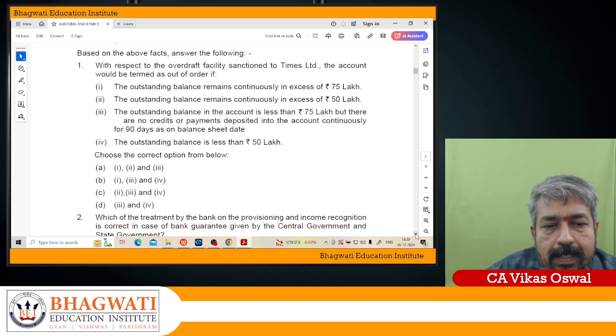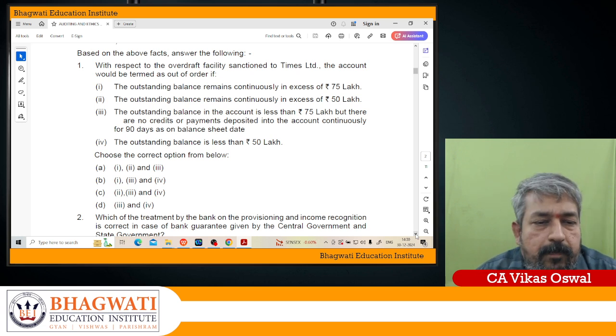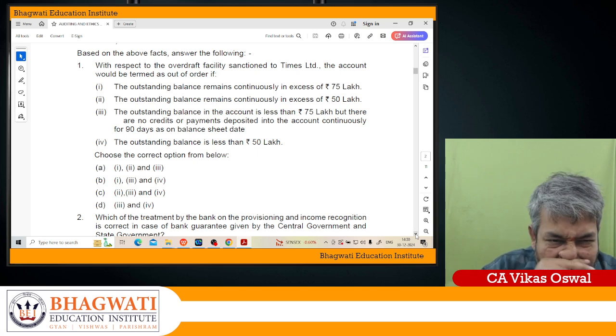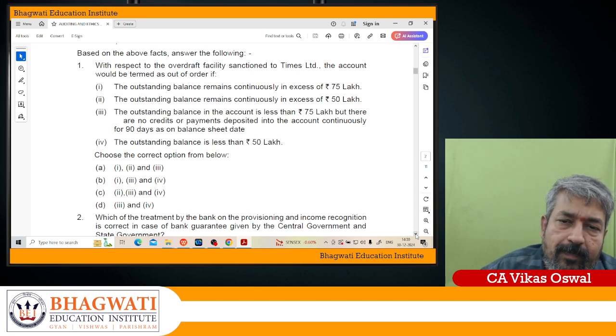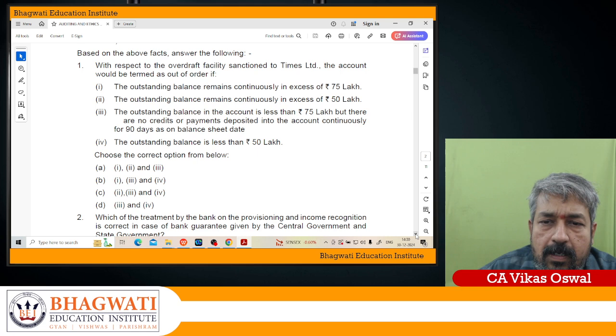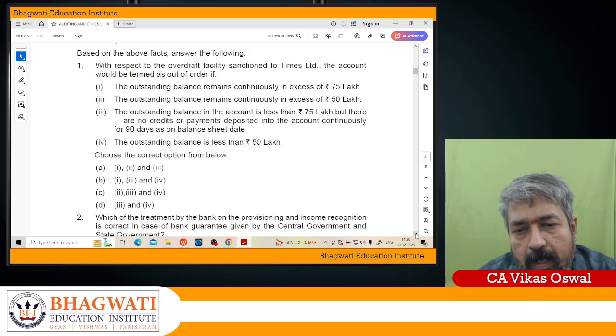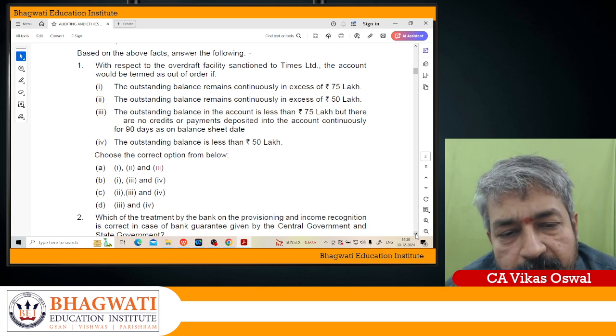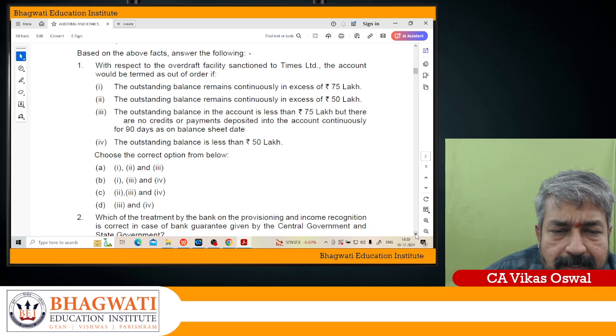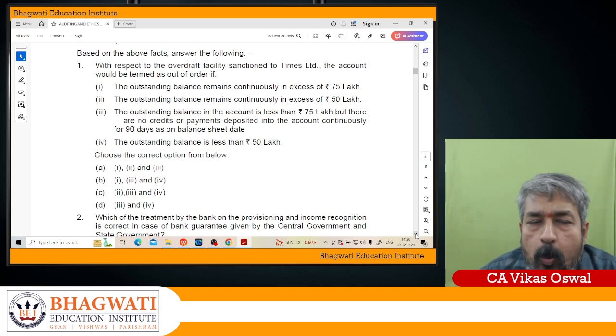So the first option, second option, and third option are making sense. When it is continuously outstanding in excess of 75 lakhs, in excess of 50 lakhs, or when no amount has been deposited in the account for more than 90 days, you will classify the account as out of order.